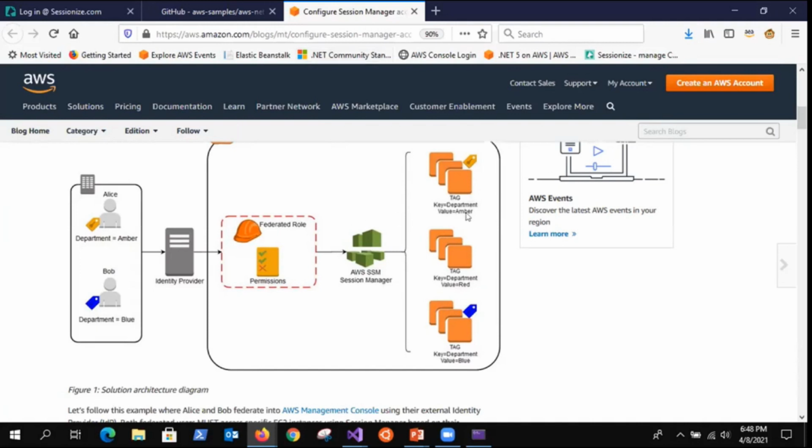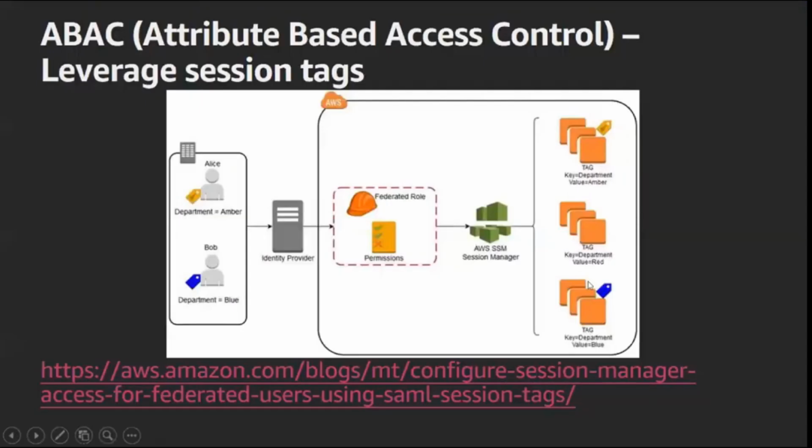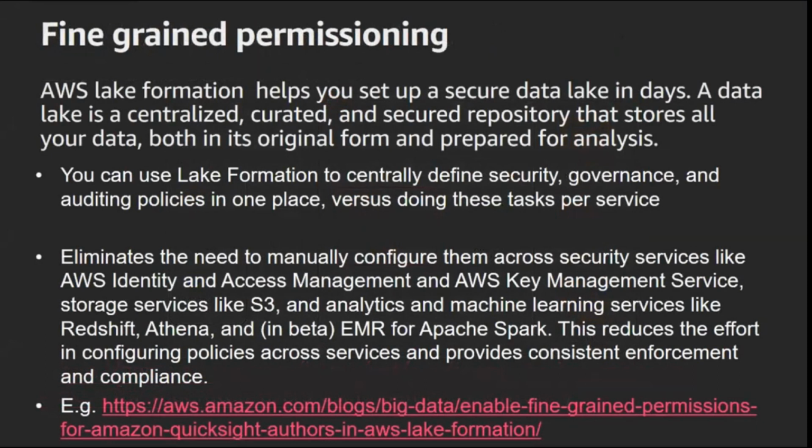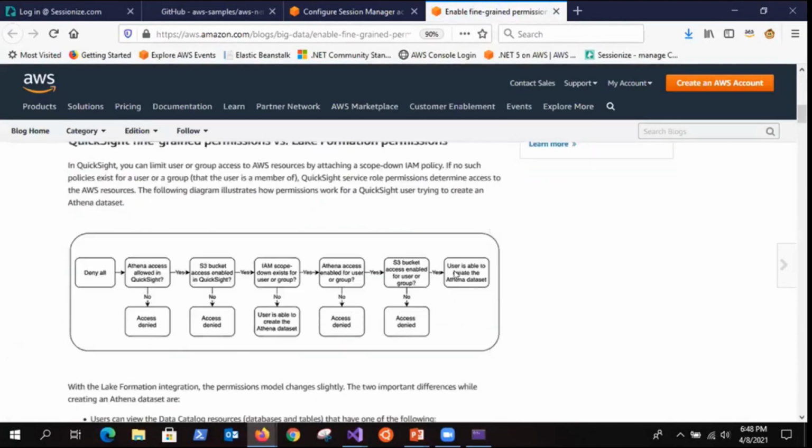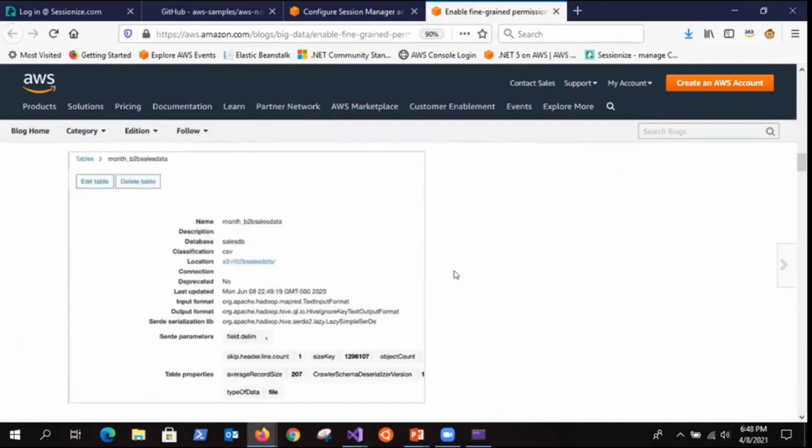Tagging based on authorization helps in many different use cases. Many people are leveraging this for attribute-based access and permissioning. This is another area, fine-grained permissioning in the data lake. Lake Formation is our service, which has the model of mastering the permissions. Whenever the data moves from Lake Formation to other services, the permissions also flow along with it, so the user does not have to do the permissions multiple times. Here is a detailed implementation of the same, and I'll share this deck completely.